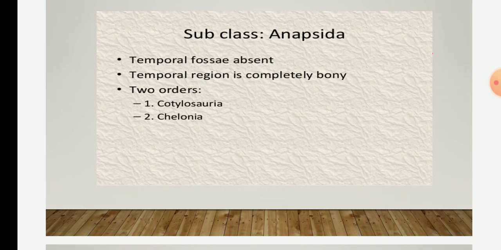So the first subclass is Anapsida. The Anapsida have a solid roof of the skull with no temporal fossae, or the empty space in the skull is absent. The temporal region is completely bony, and it is further divided into Cotylosauria and Chelonia. Cotylosauria is an extinct order, whereas Chelonia is the living one.